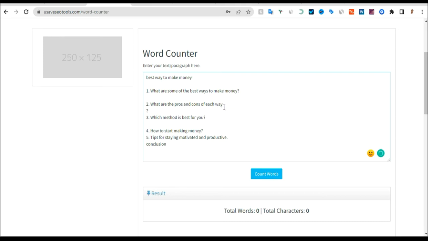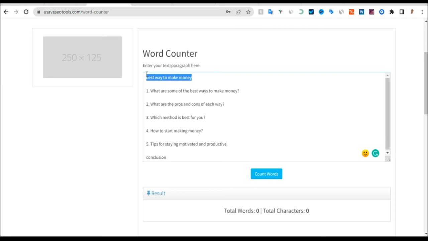That is how you can do research on the articles you want to write, and you start writing. Once you are done, you click on count. It will count the words that you have written. If it's not up to 10,000, you will rewrite it again, because you are ranking for this keyword. You need to make sure you write at least 10,000 words, because there are people already ranking for this keyword. And when you are done writing the 10,000 words, you need to go and check the images they use, how many images they use on that blog.